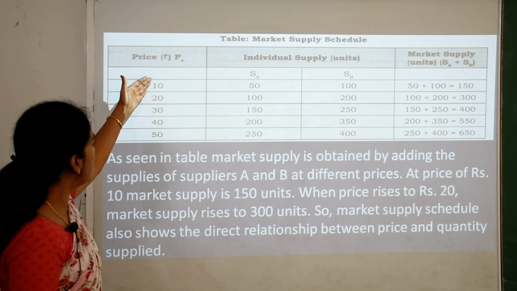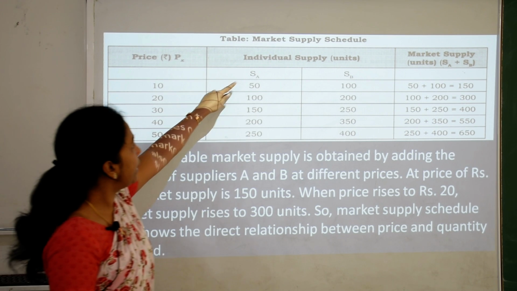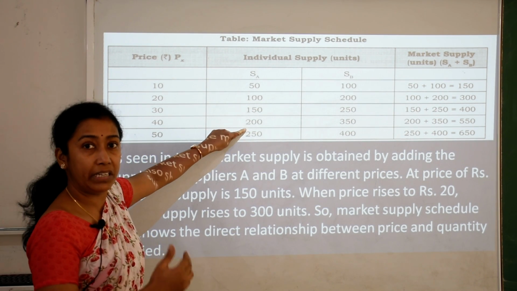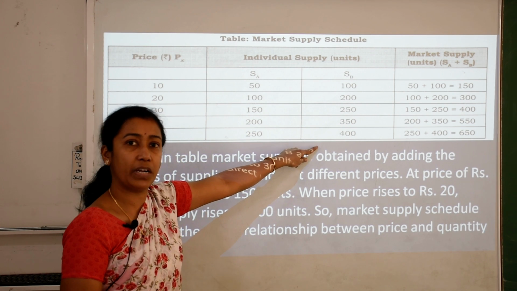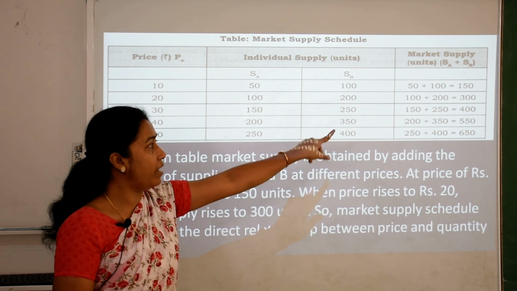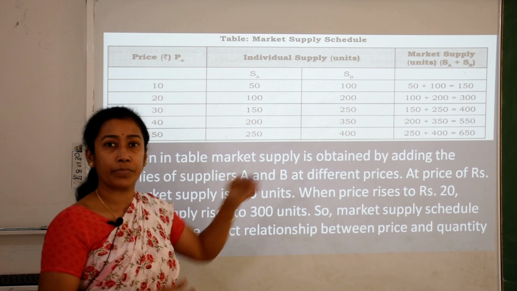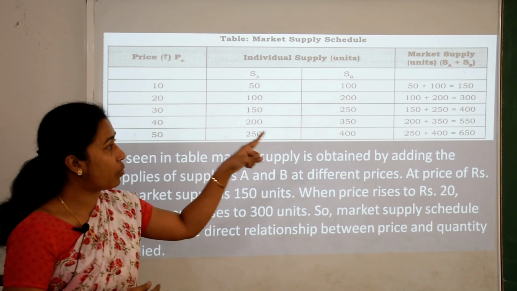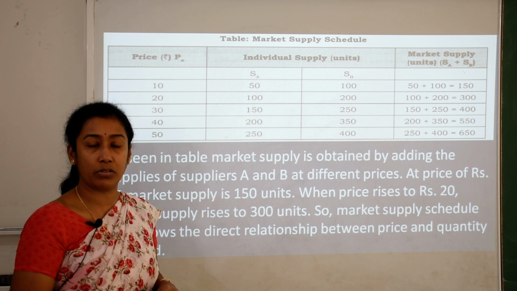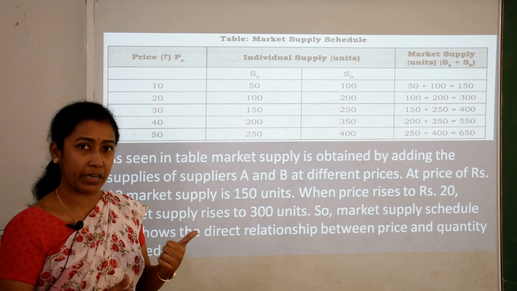So, what we notice is that as price is increasing, the individual supply, the quantity supplied in the market, is also increasing, and in supplier B, it is also increasing. So, when we add both of them, we notice that along with the price continuously increasing, the quantity offered in the market or supplied by all the firms, the market supply, is also increasing.